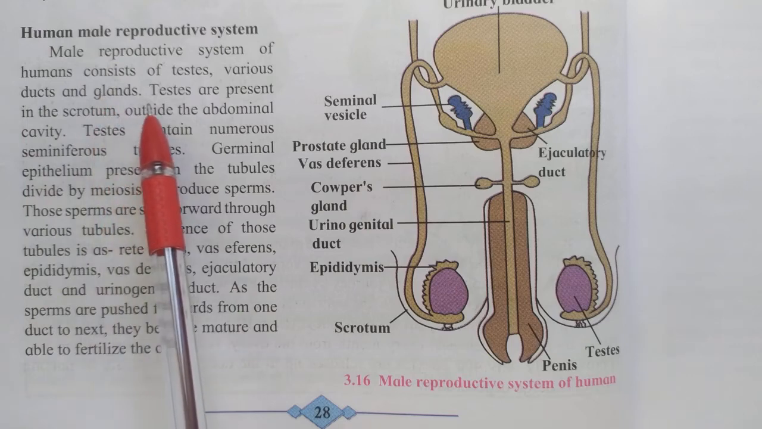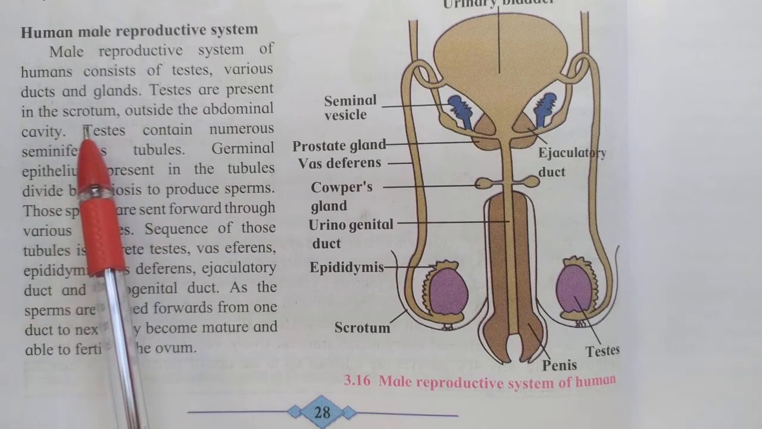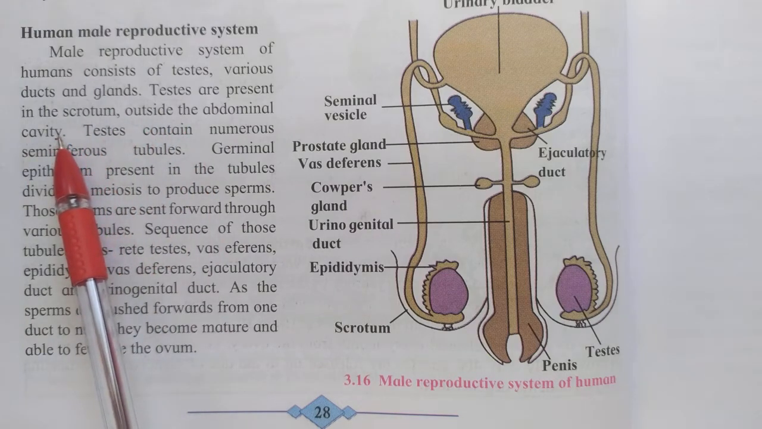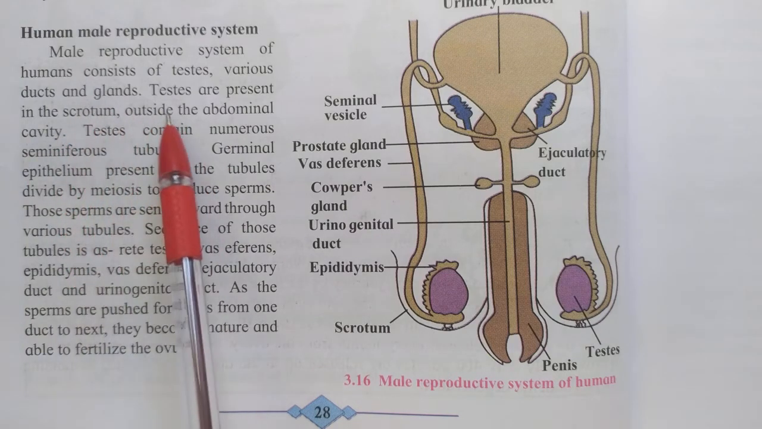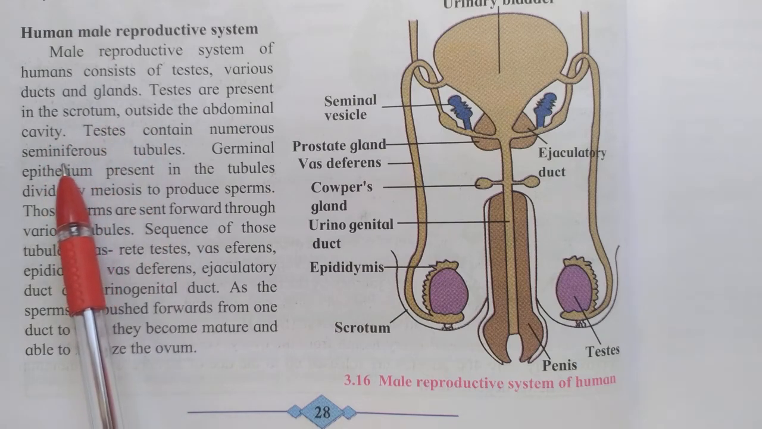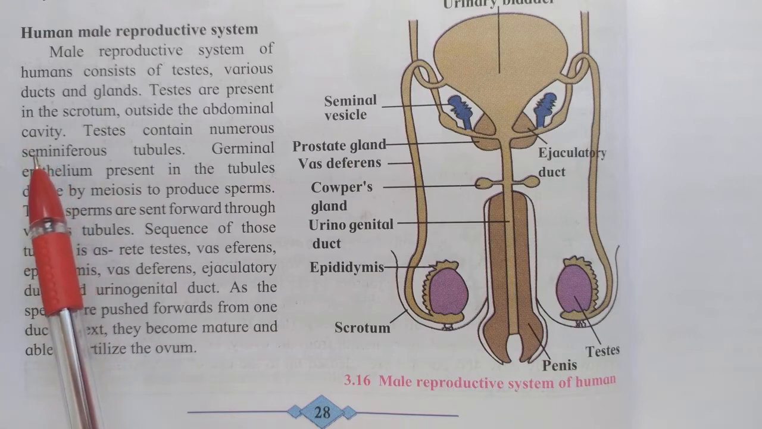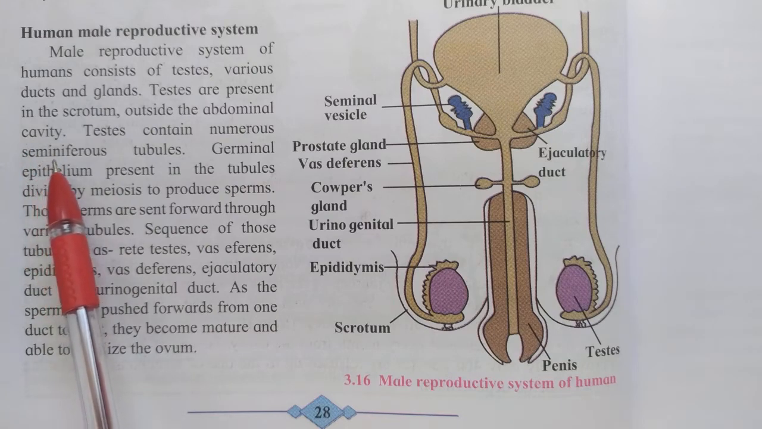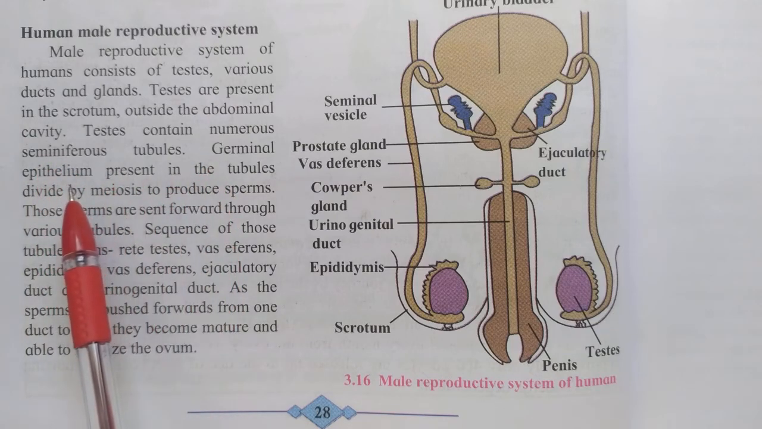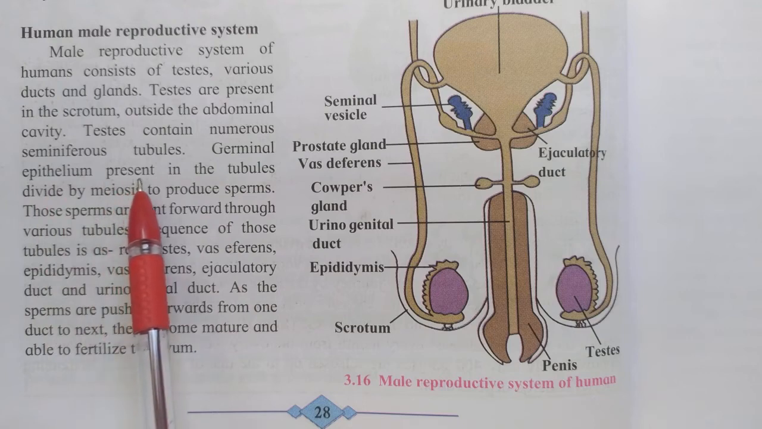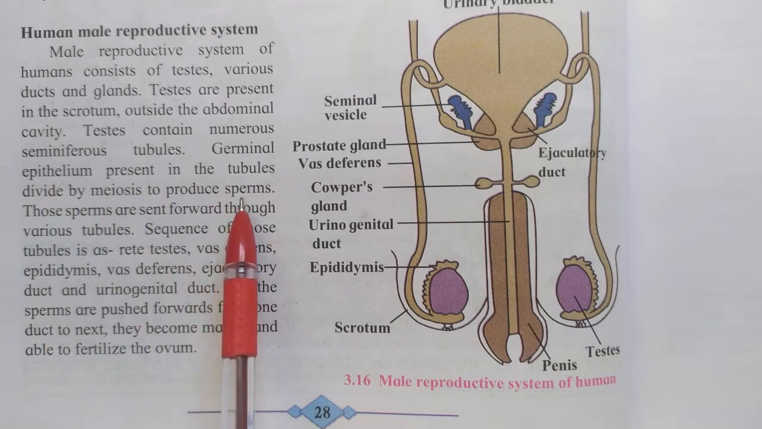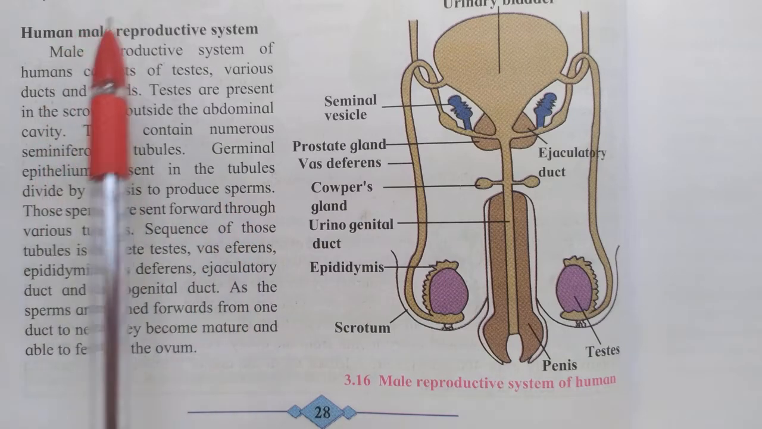Testes are present in the scrotum, outside the abdominal cavity. Testes contain numerous, means a large number of, seminiferous tubules. Germinal epithelium present in the tubules divides by meiosis to produce sperms. Sperms means germ cells of the male.